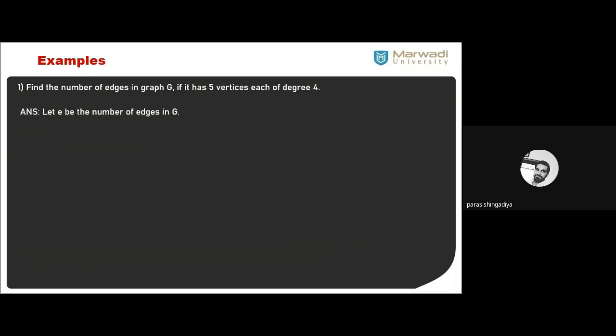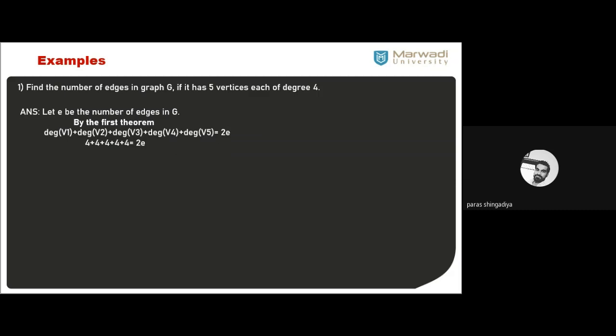So here we consider the notation for edges. Let us say E be the number of edges, and by using the first theorem, degree of V1 plus degree of V2 plus up to degree of V5, 5 vertices, is equal to 2 times E. And the degree is given here. What is the degree of the first vertex? 4.